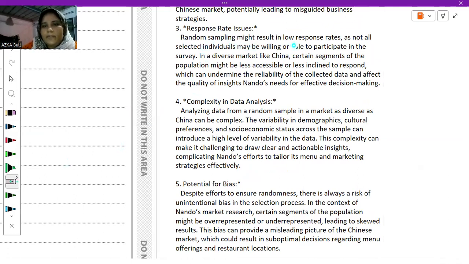Okay, so response rate issues. Random sampling might result in low response rates as not all selected individuals may be willing or able to participate in the survey. In a diverse market like China, certain segments of the population might be less accessible or less inclined to respond, which can undermine the reliability of collected data and affect the quality of insights Nando's needs for effective decision making. The fourth and the fifth one, you can read through this video.